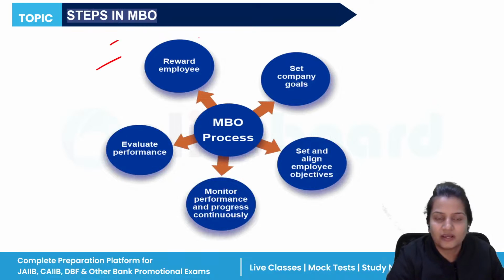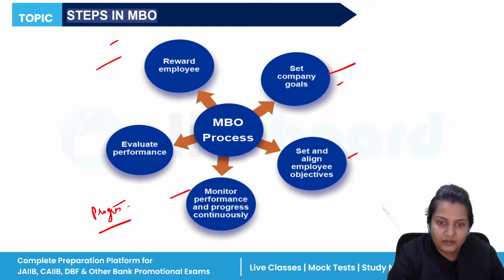Now, what are the steps required in MBO? First of all, set the goal of the company, then align your goals with the objectives of the company. After that, it is mandatory to monitor whether the goals are being achieved in a proper manner or not, whether the progress is happening on a continuous basis or not. After that, evaluate the performance. If everything is okay, then you can move forward.